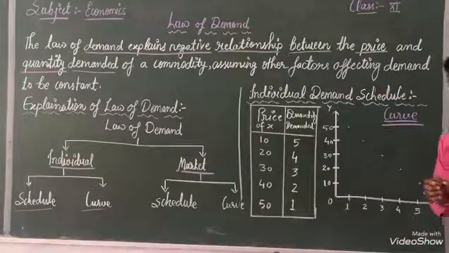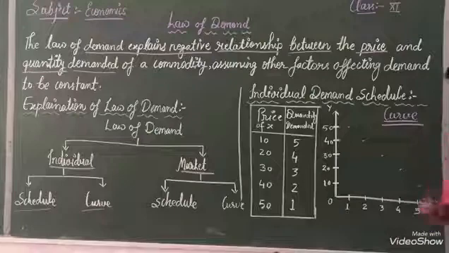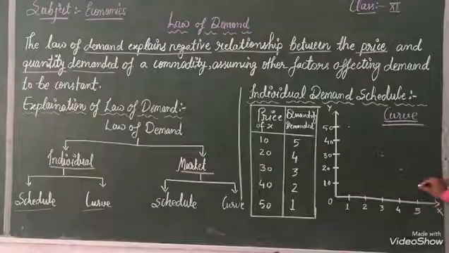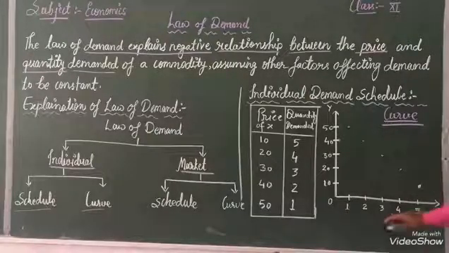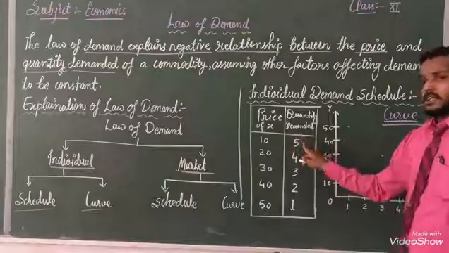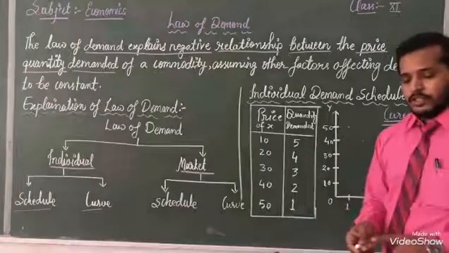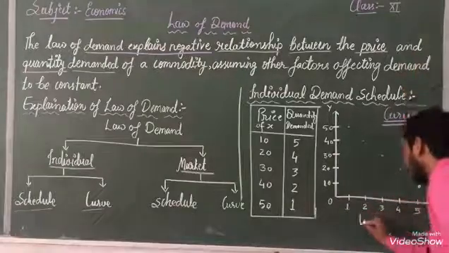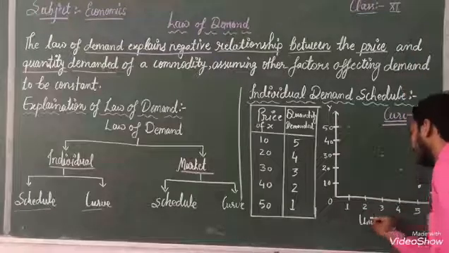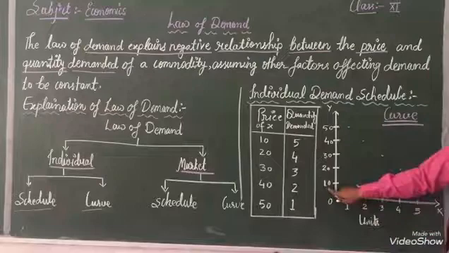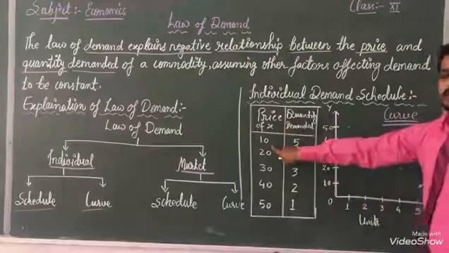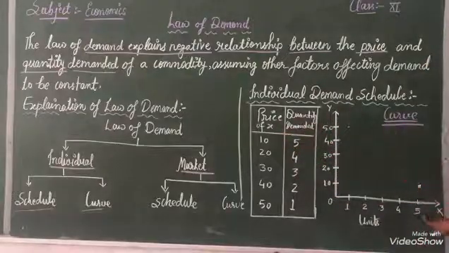According to that, I will represent it in front of you. Here 5, 10, after that 5 will be here. I will show you the units here. When the price of X is 10, the units are 5.